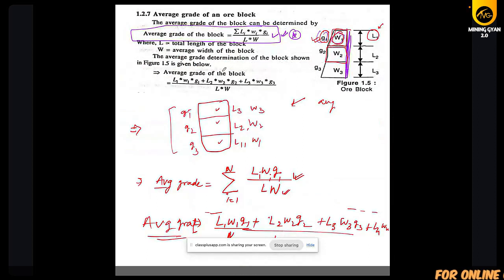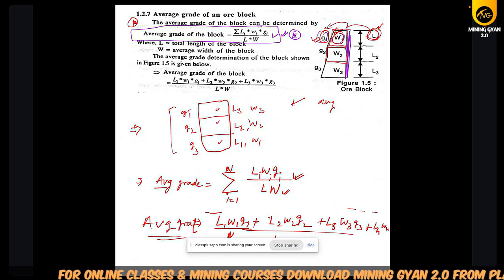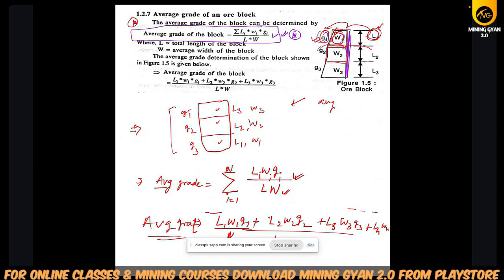And then we have seen this formula. You should remember this formula to find out the average grade of the ore block. So ΣLWG by ΣLW. So if it is the L1, this is the width, this is grade. So you will multiply, then add with the L2, W2, G2, then L3, W3, G3. You will add all of them and divide by the whole length and whole width.